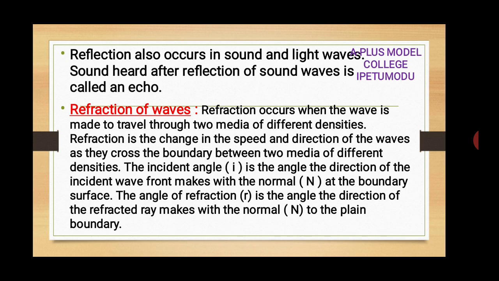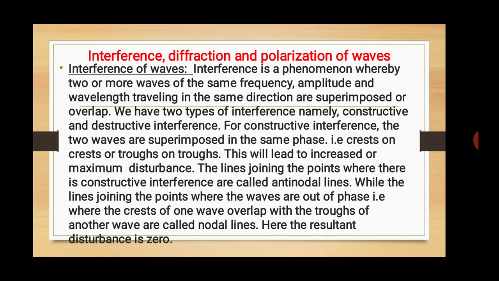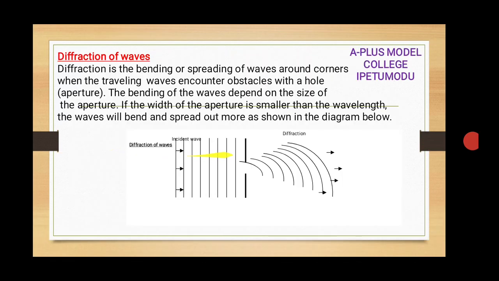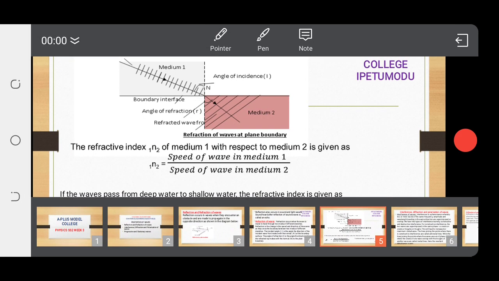The angle of incidence is the angle the direction of the incident wave from the front makes with the normal at the boundary. I think this is explained in the diagram we have here. Look at this. This is explained here. Sorry, I'll have to go back to the slide. Okay, look at this slide.